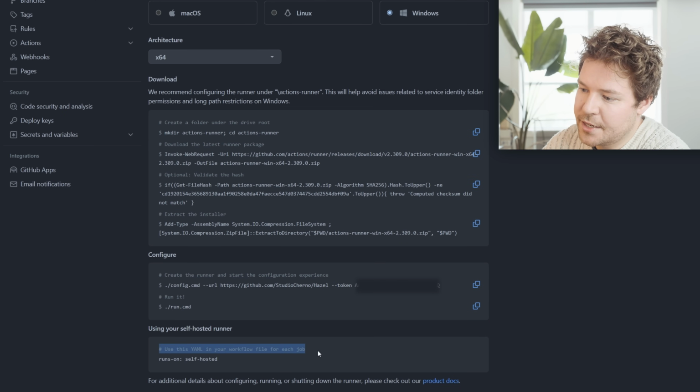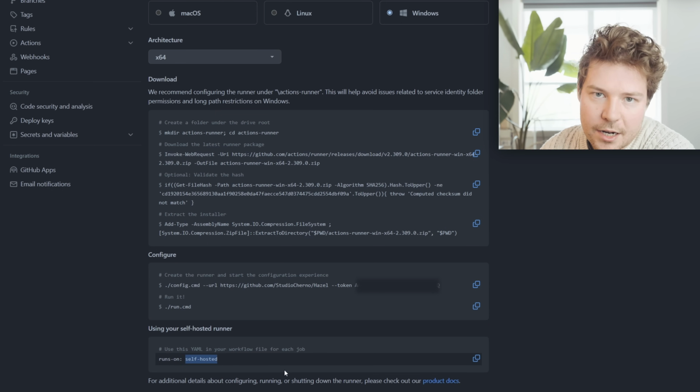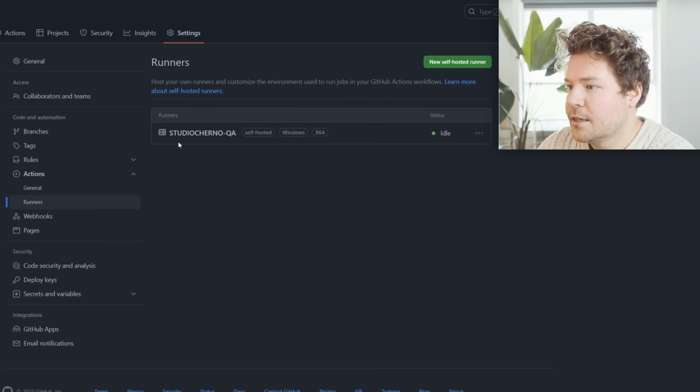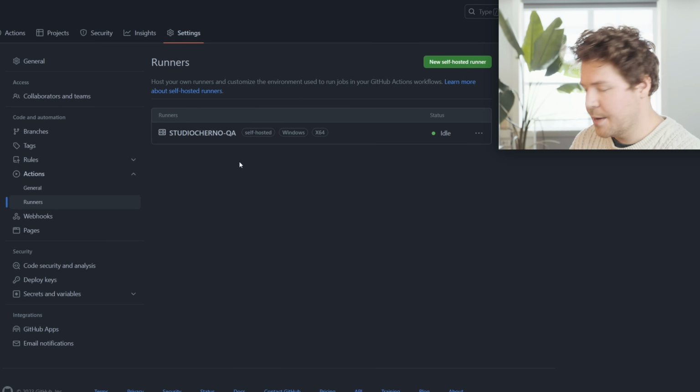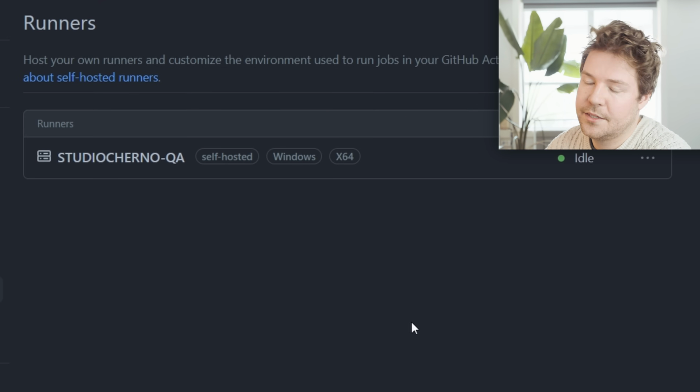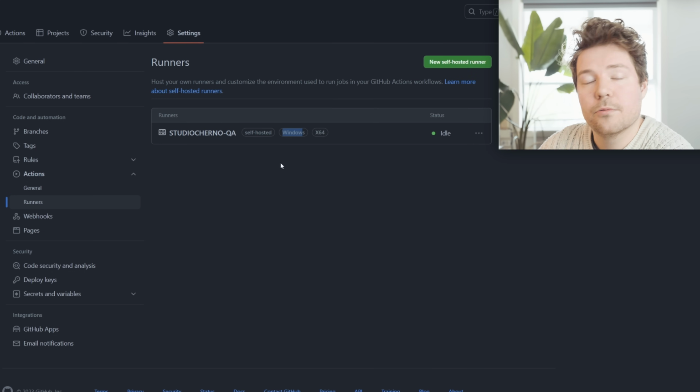So you can see also it says here, use this YAML in your workflow file for each job. Because basically when you set up a runner, it gets a series of labels. And if we actually go back to runners, you can see that this Studio Cherno QA, which is just the name of this computer, has these labels attached to it: self-hosted, Windows, x64. That's nice because you can define certain workflows that only run on certain labels, basically. So like only run this workflow on a self-hosted runner, or only run this workflow on a Windows runner.